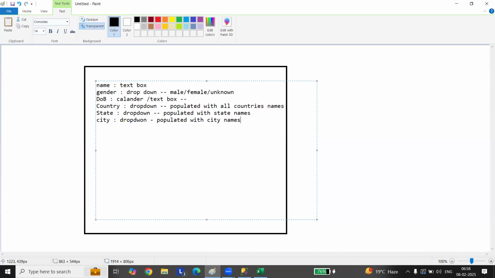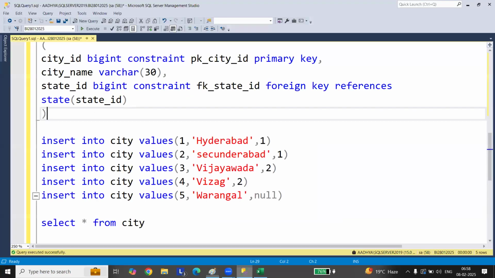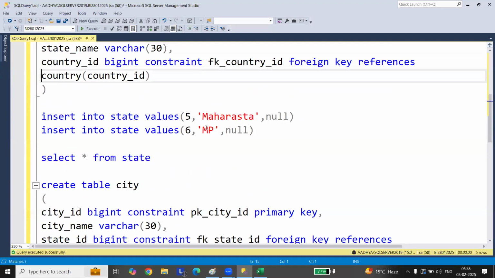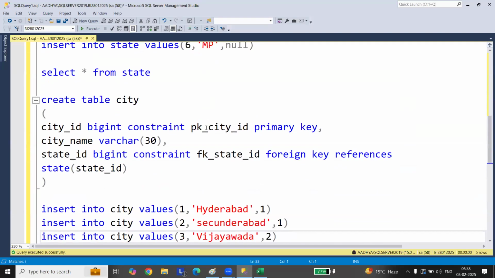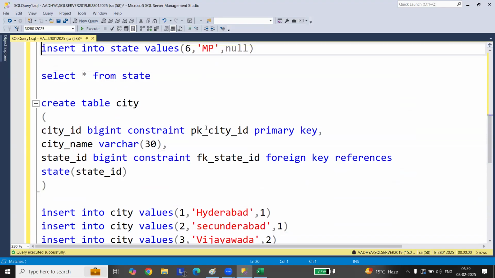You might have already done this. This is a common thing. They handle it. How to get that value? When you are doing it manually, you need to check for which country you are trying to insert, for which state you are inserting. When you are inserting the state, you need to go and get that country value also. When you're inserting city, you need to go and get that state value also and insert it in the city table. This is how you need to work.